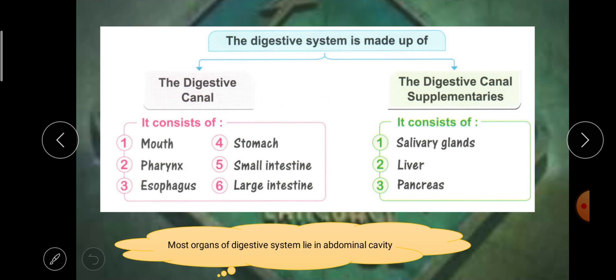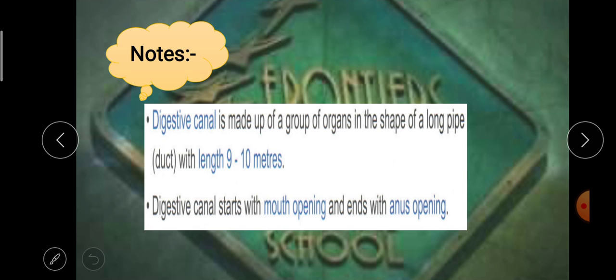The digestive canal is a long tube that starts with the mouth and ends with the anus. The digestive canal supplementers help in digestion, secrete juices that contain digestive enzymes, and help in digestion.